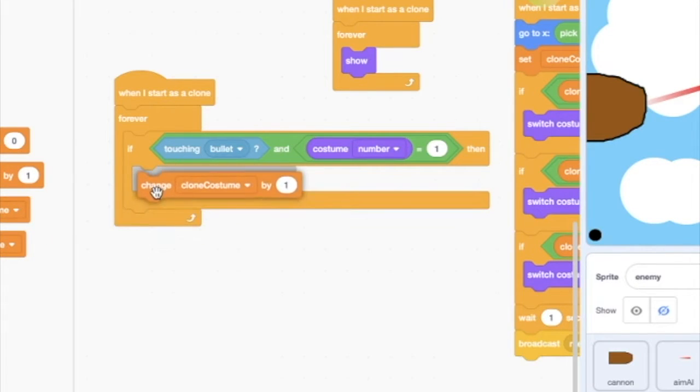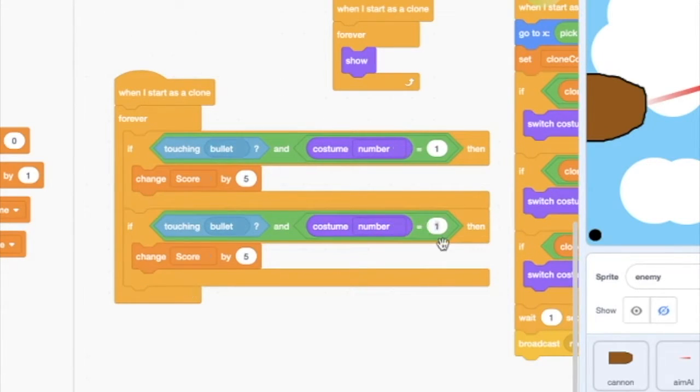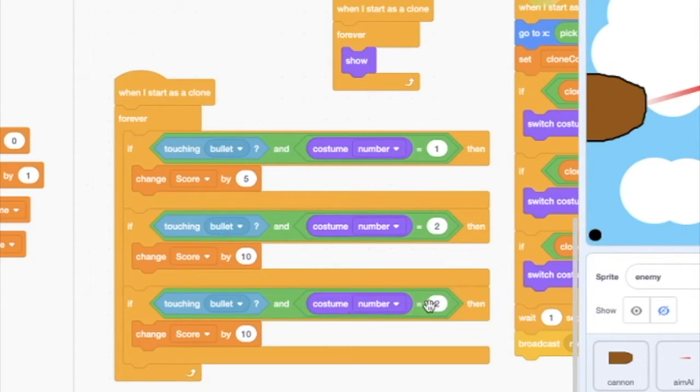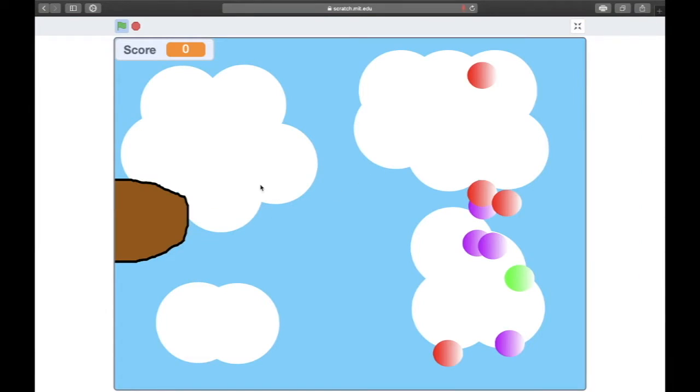Actually, we're not gonna make it too far. We're gonna say change score by 5. Yeah, probably 5's good. And then change score by 10, and then 15. So we're gonna add more updates later, but right now let's see what this looks like. Okay, so something happened right there.